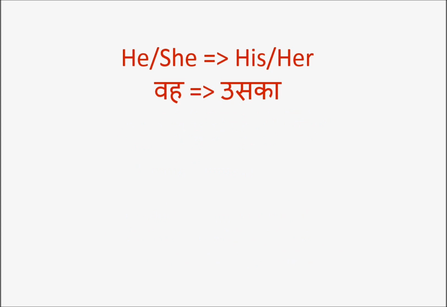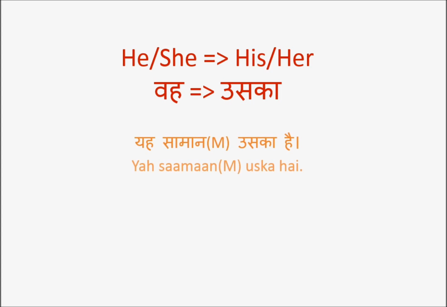Then वह is for somebody who is not nearer. वह becomes uska. यह सामान उसका है. What is सामान? सामान is luggage. यह सामान, सामान is masculine. So uska goes with the word saman. यह सामान, this luggage. यह because that luggage is kept somewhere nearer. And we are referring to that person who is far away. So यह सामान उसका है.